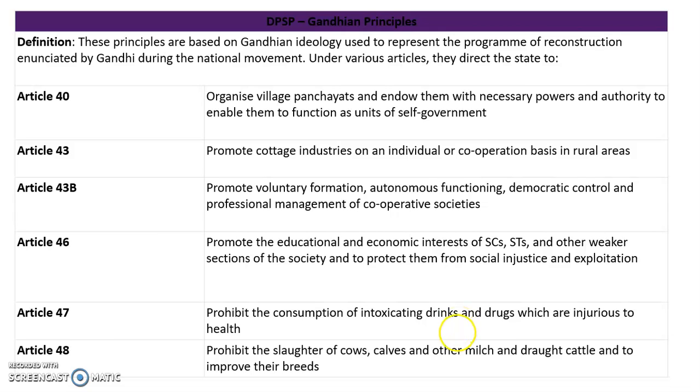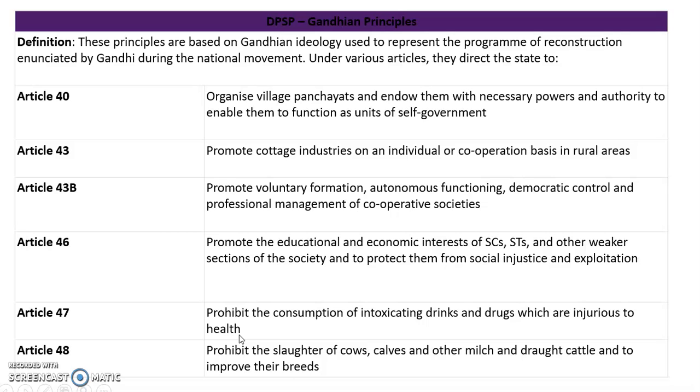And when the mind becomes unconscious, when the mind becomes intoxicated, anything can happen, for which Gandhiji felt that the state should prohibit the consumption of intoxicating drinks and drugs which are injurious to health.